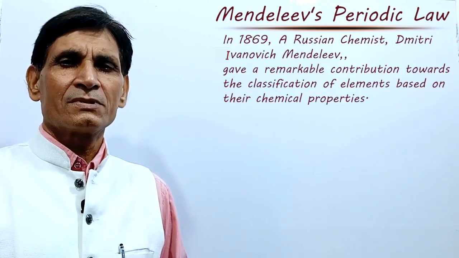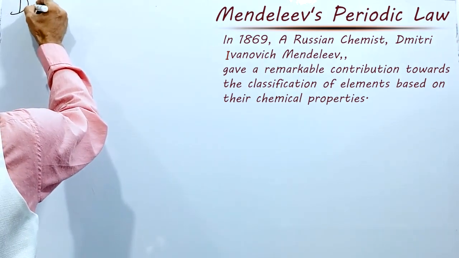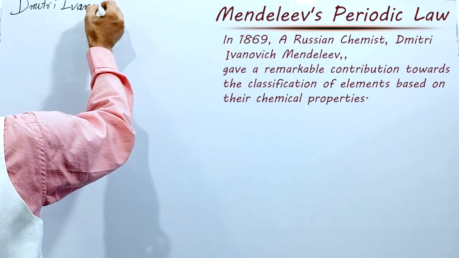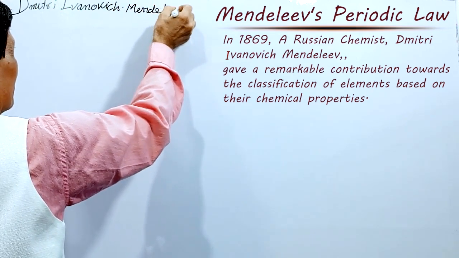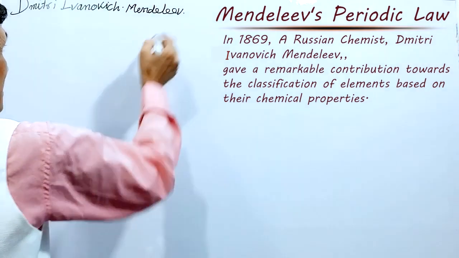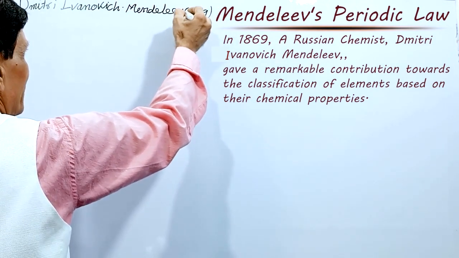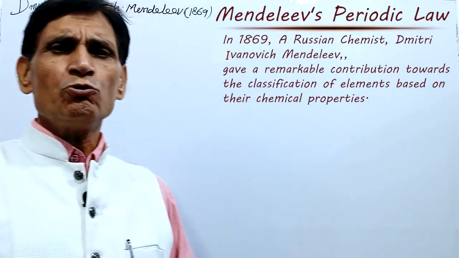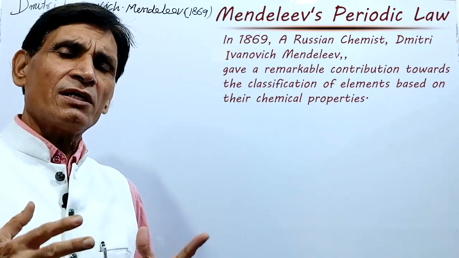In 1869, a Russian chemist, Dmitry Ivanovich Mendeleev (1869), gave a remarkable contribution towards the classification of elements based on their chemical properties.